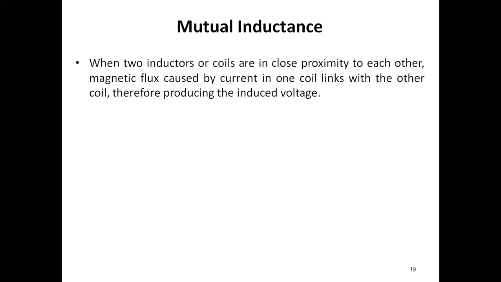When two inductors or coils are in close proximity to each other, the magnetic flux caused by current in one coil links with the other coil, therefore producing an induced voltage.